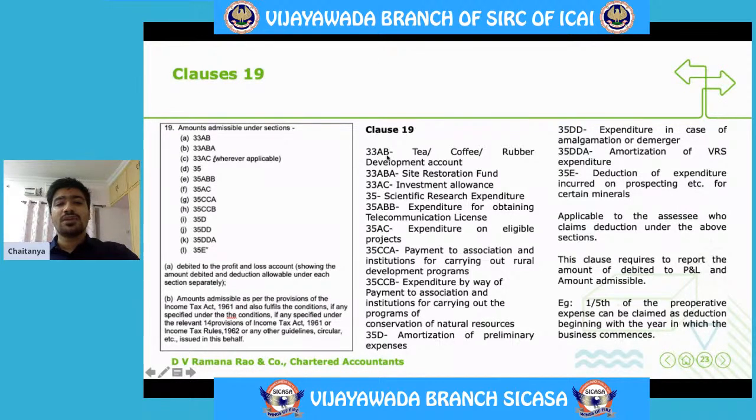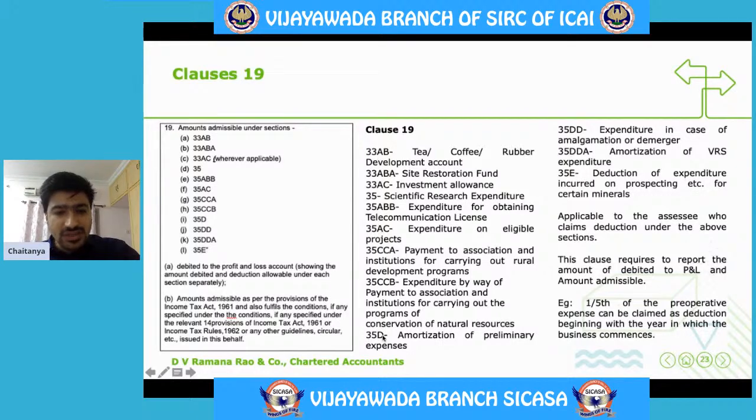33AB. This 33AB talks about SSE in the business of plantation of tea or coffee or rubber. And there are certain provisions. Certain provisions are like this. He is required to contribute to development account with NABARD. Out of the amount which is contributed to the development account with NABARD, 40% will be allowed as deduction. You are not required to remember all these provisions. Just for your understanding, I'm just trying to explain one particular section, 33AB.